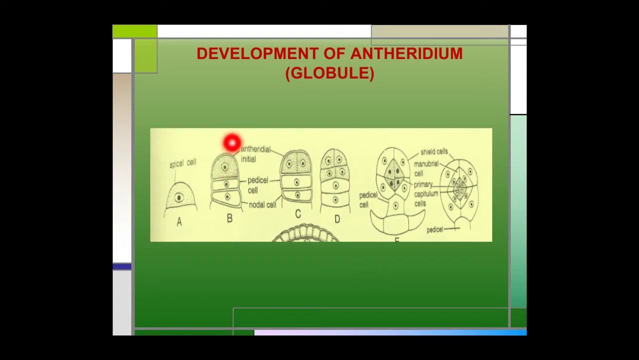The antheridial mother cell enlarges in size, and then it divides by 2 vertical divisions to form a quadrant. Each of these 4 cells of the quadrant then again divides by a transverse wall to form an octant. Each cell of the octant divides by 2 periclinal divisions to form 8 cells arranged in 3 rows.